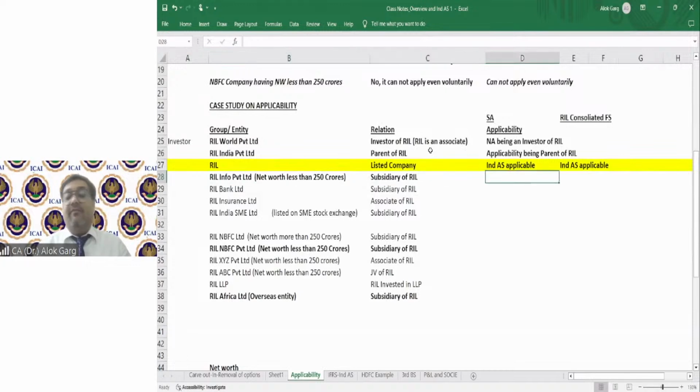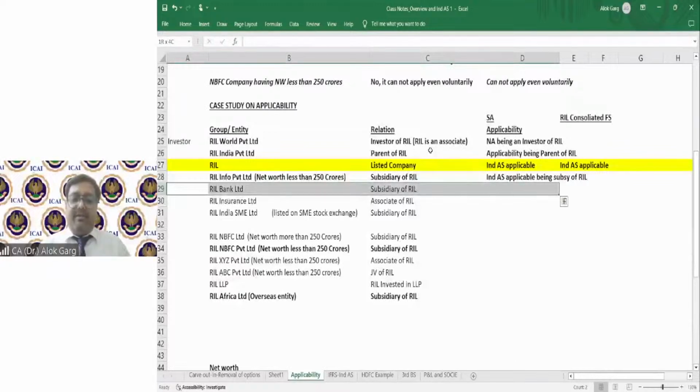Please tell me whether on this entity IND AS is applicable or not, although net worth is less than 250 crore. Yes, IND AS is applicable. Why applicable? Being a subsidiary of Reliance, on subsidiary IND AS is applicable.